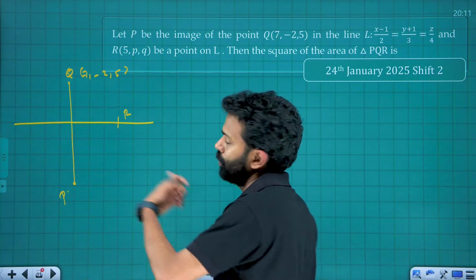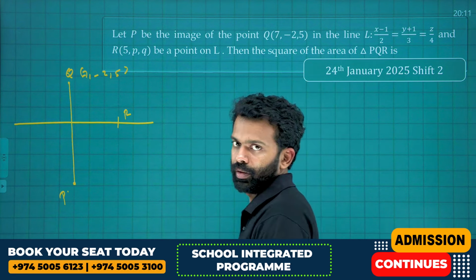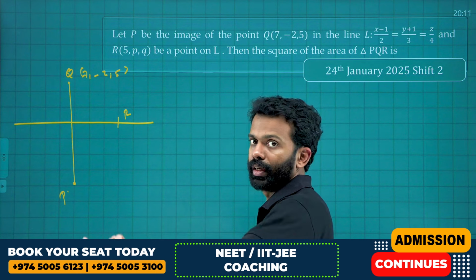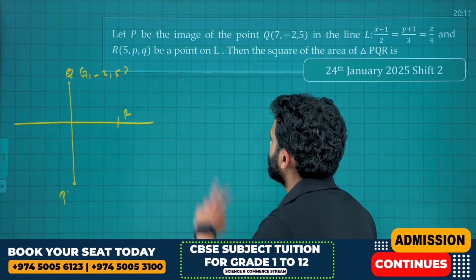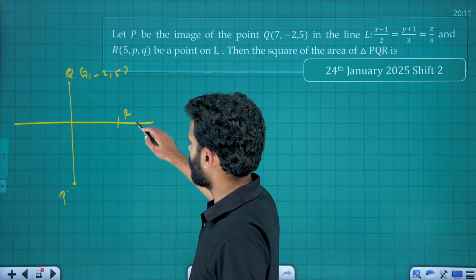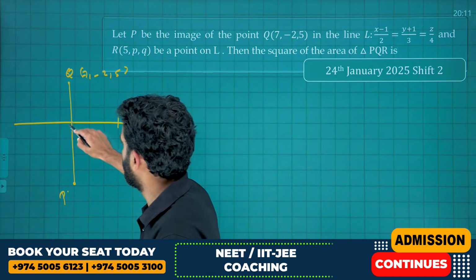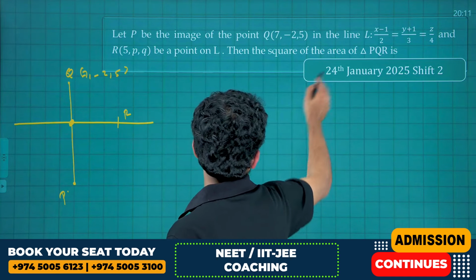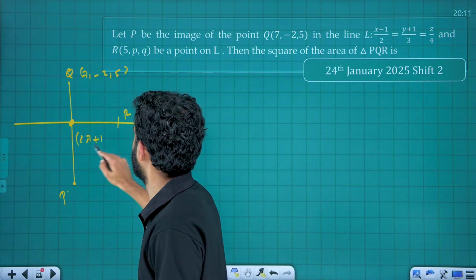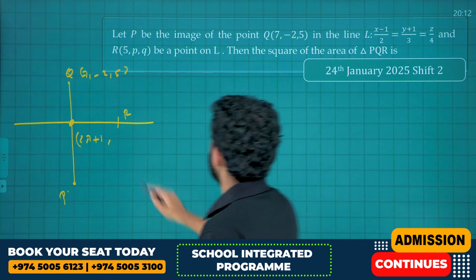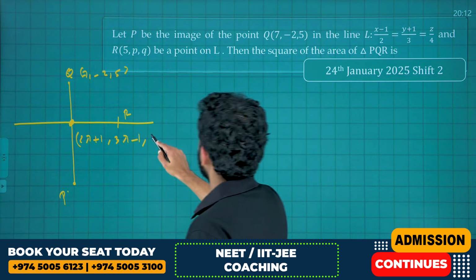To get the image, we need to find the foot of the perpendicular, as in 2D geometry. But in 2D geometry, we have a ready-made formula to find the image and foot of the perpendicular directly. Okay, I'm not writing the equation of this line, I'm just writing a general point. That is, the general point is (2 lambda + 1, 3 lambda - 1, 4 lambda).